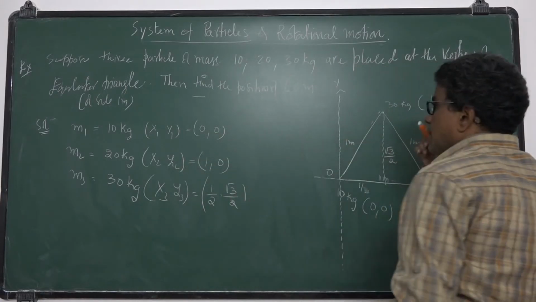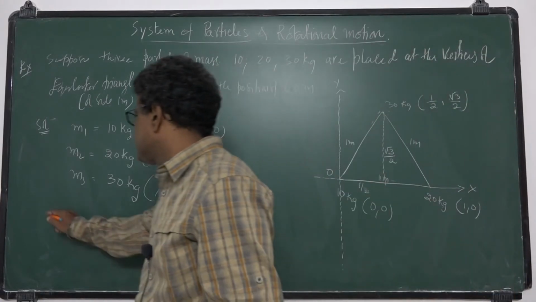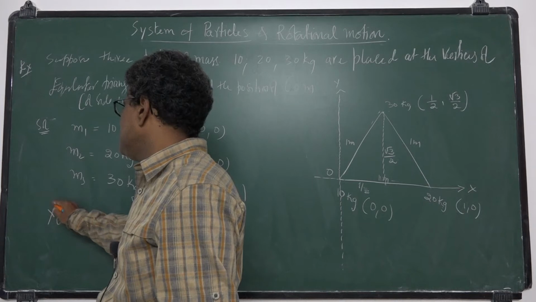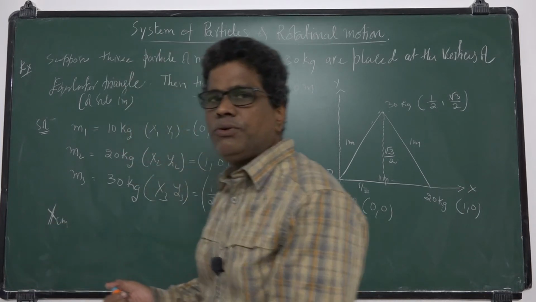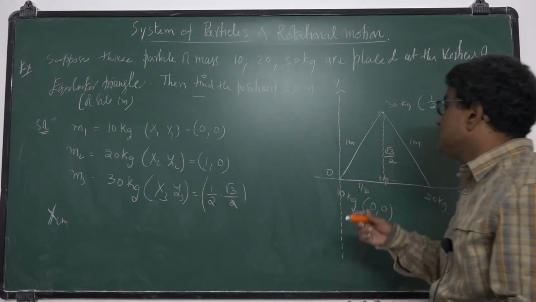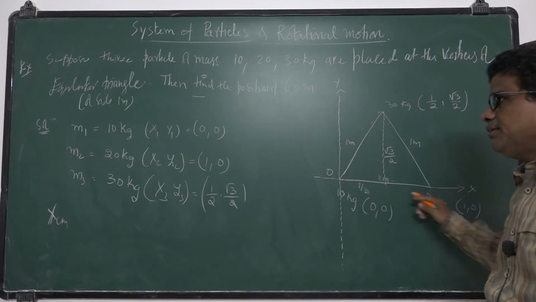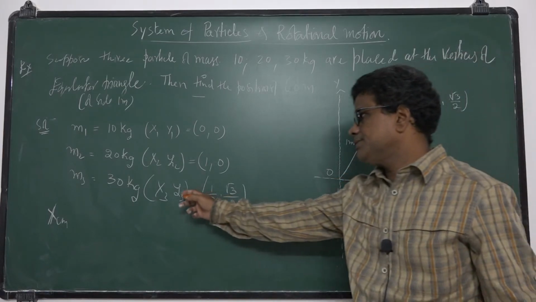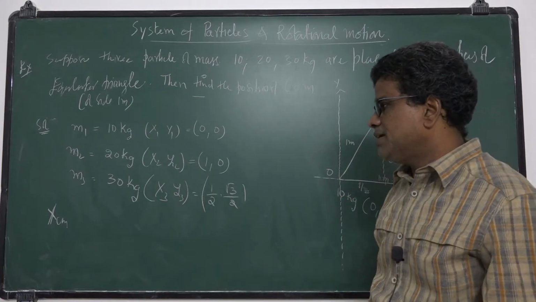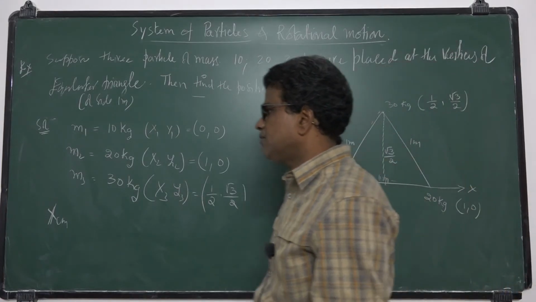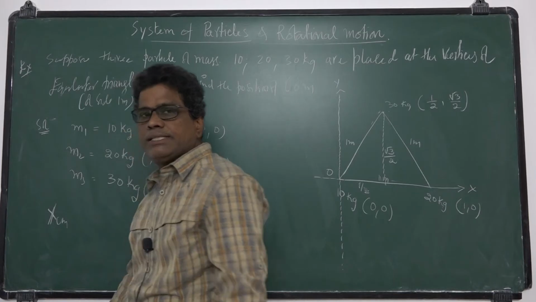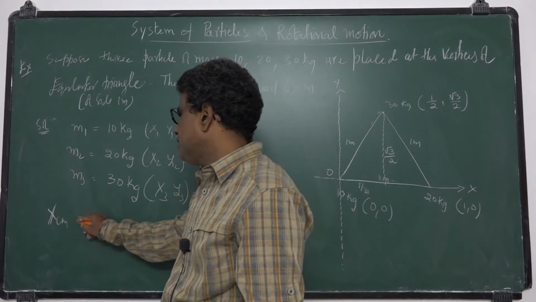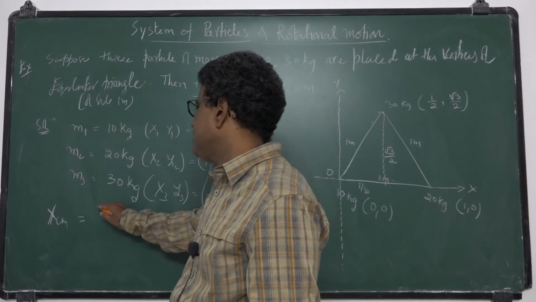By using this formula. Here you have to notice one point: if particles lie in a plane, the center of mass has two coordinates, that is XCM and YCM. What is XCM?